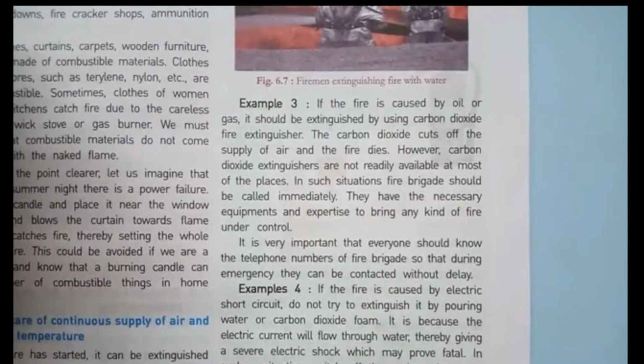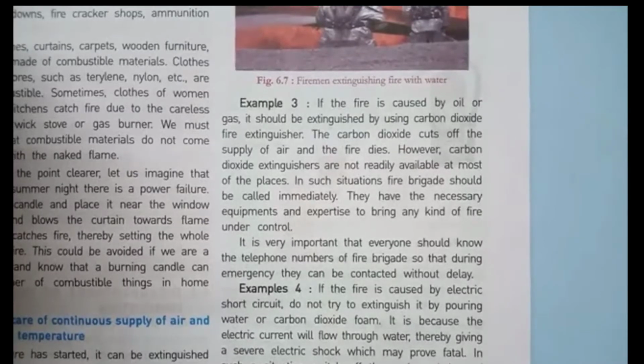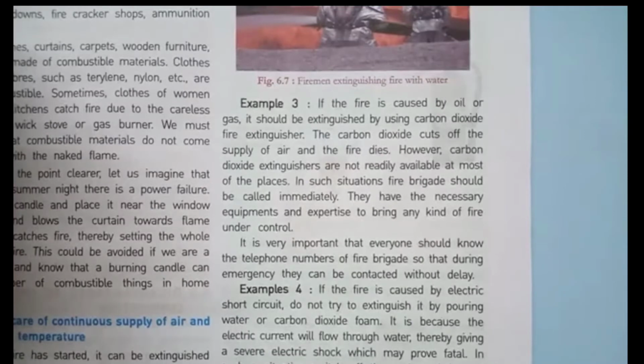Number 3 example, if the fire is caused by oil or gas, it should be extinguished by using a carbon dioxide fire extinguisher. The carbon dioxide cuts off the supply of air and the fire dies. However, carbon dioxide extinguishers are not readily available in most places. In that case, the fire brigade should be called immediately.